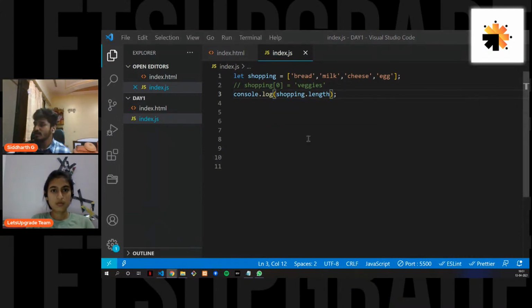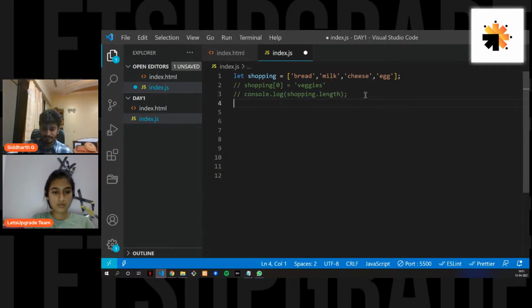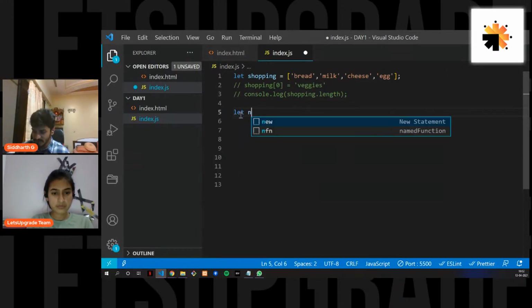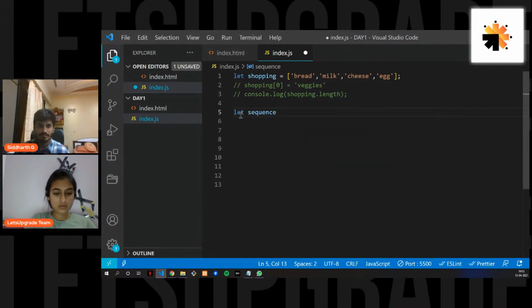Now that we have checked how we can calculate the length of the array, let's get into some more. Let's see how we can get all the indexes and all the values also. So let's say that we have a let, and I call it sequence, equals 1, 2, 3, 5, 4, 5, 8.